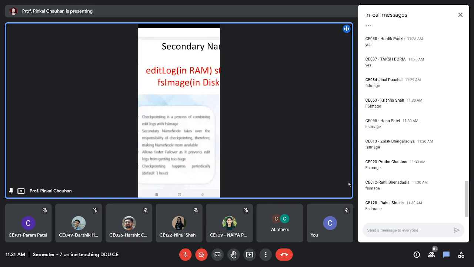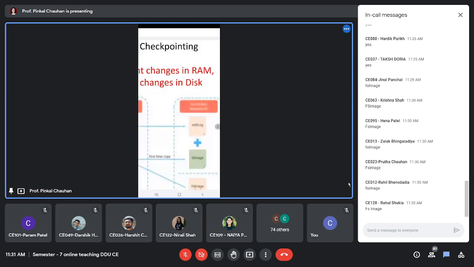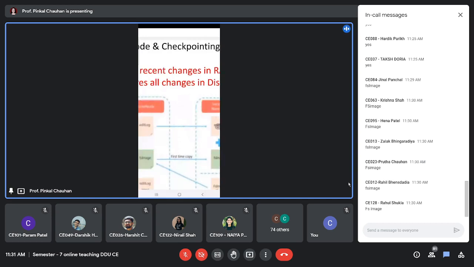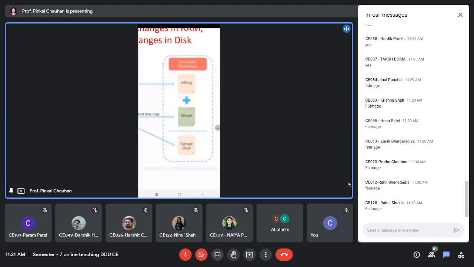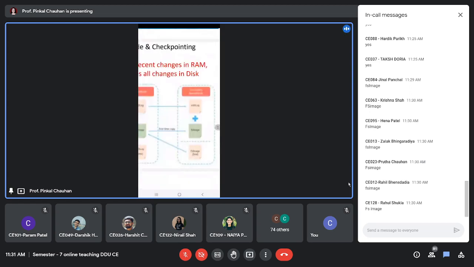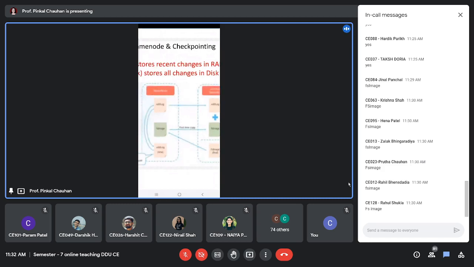So the recent changes are there in this edit log, and then this edit log is copied to the secondary name node. Once the secondary name node receives the new edit log, it will add it to the FS image. So a new FS image will be generated, and the new FS image will then be copied back to the original name node. So the original name node also contains all the changes.